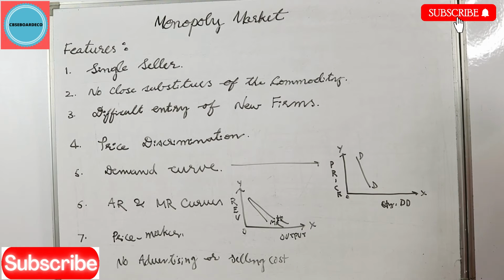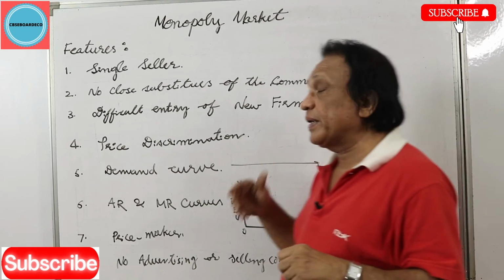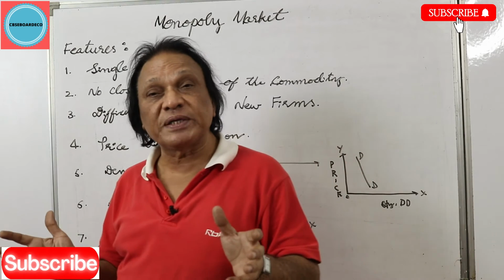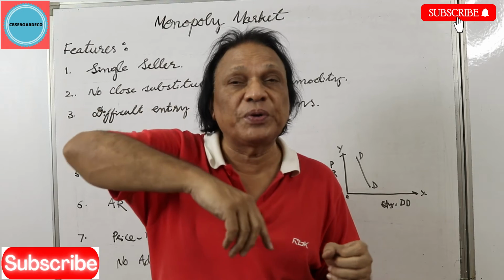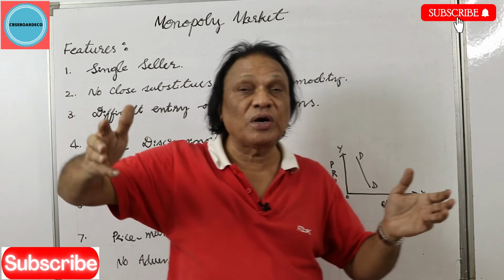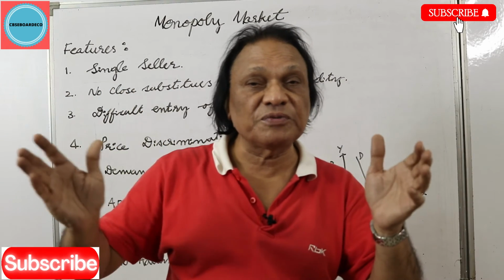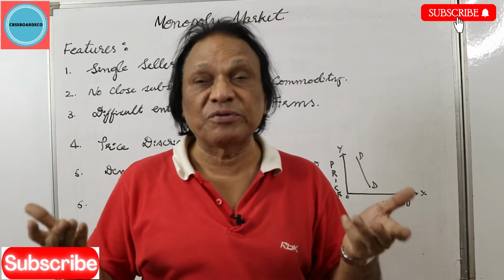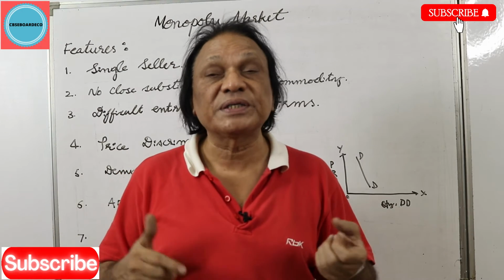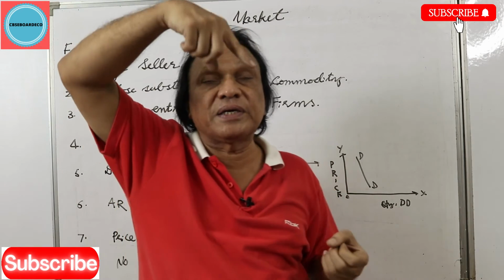patent rights or discoveries. The fourth point, you have price discrimination. What exactly is price discrimination? When you are the only producer in the market, you can charge different prices from different consumers. The consumers are higher priced, but they have to buy it from you. What exactly does this mean? Okay, we'll take the practical example in Delhi.